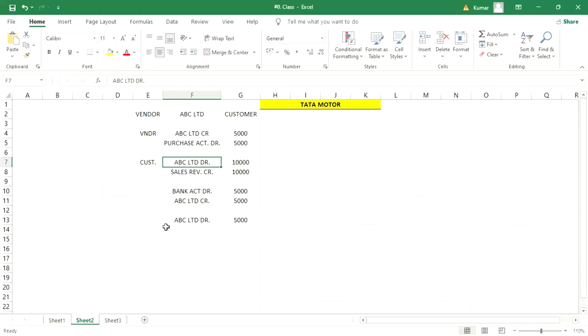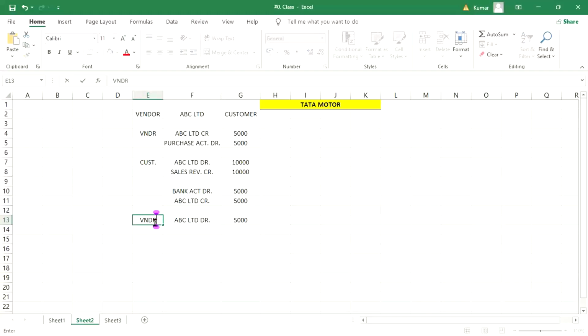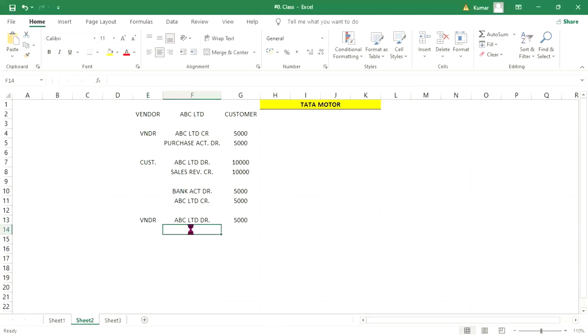Let's suppose this is the vendor. Now this ABC Limited is going to be credited worth 10,000 if you receive full payment, right? This is the customer. So ABC Limited is debited and this is credited. What is the difference between this debit and credit, guys? Look here: debit 5,000 and credit 10,000.